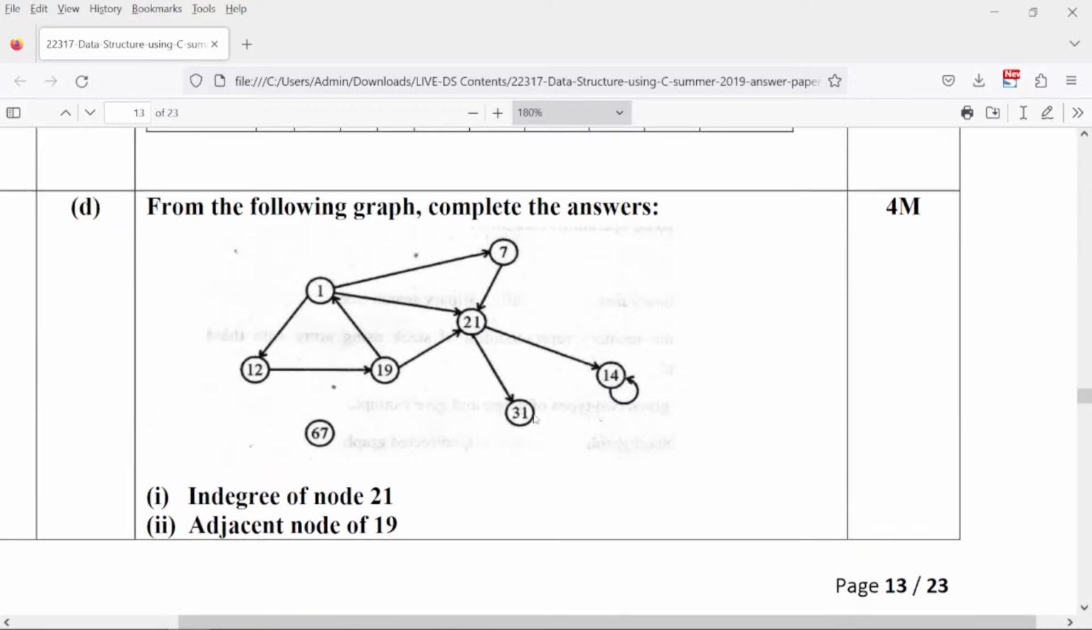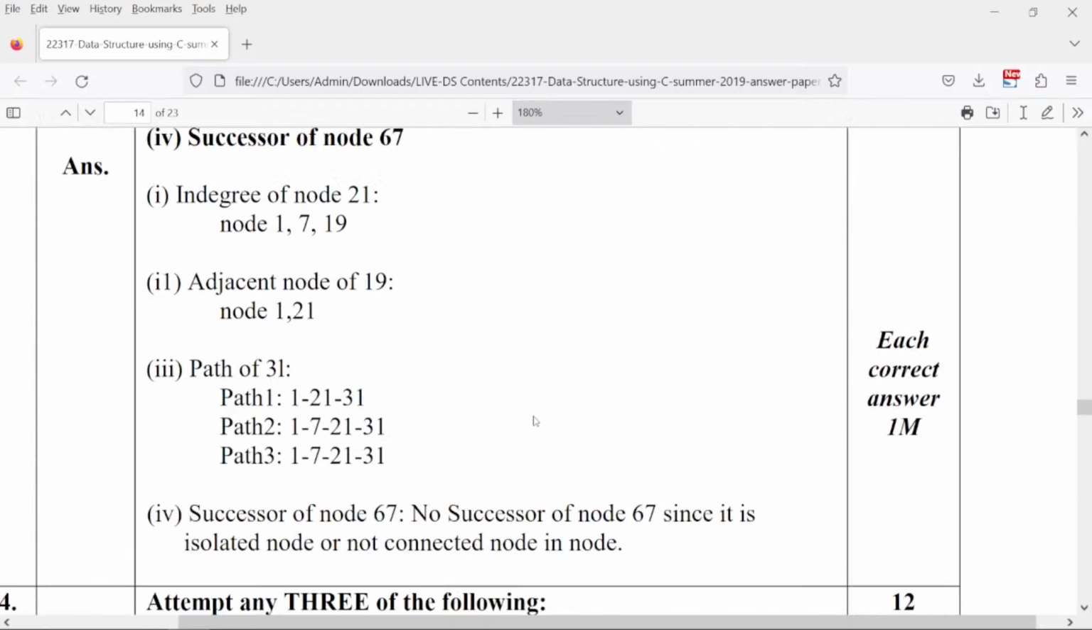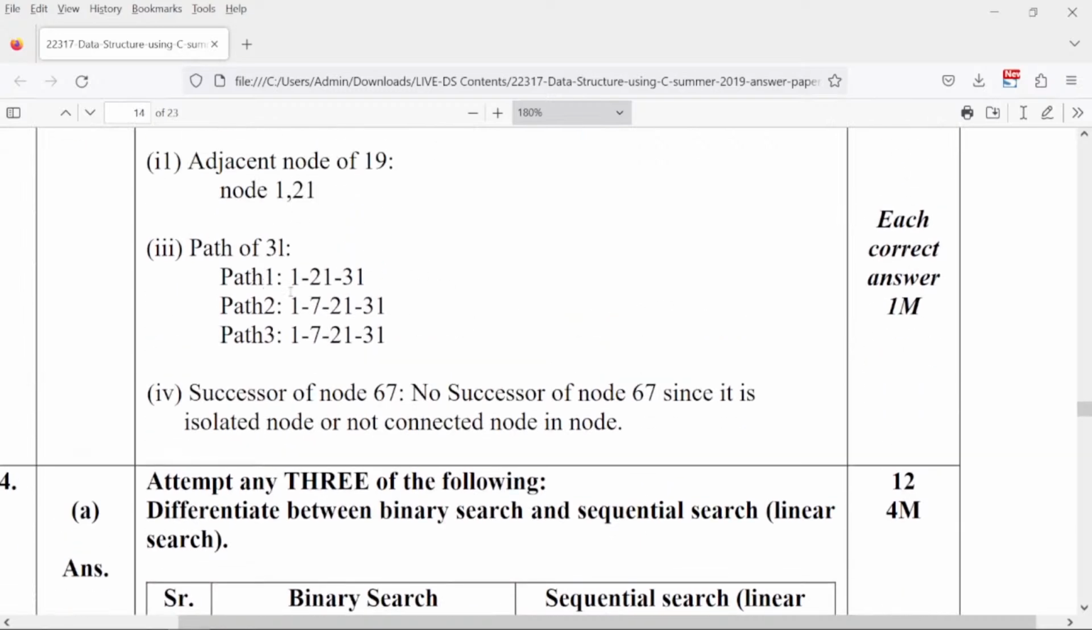Path of 31. How can you reach 31? Can you please let me know in the chat? There are different paths. I'll directly move with the answer if required. Check, there are different paths.